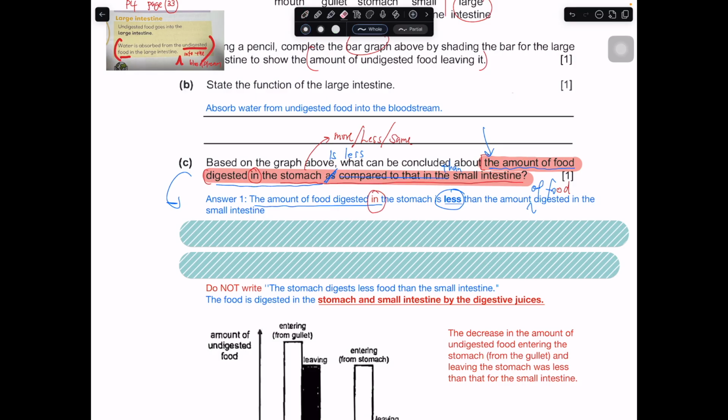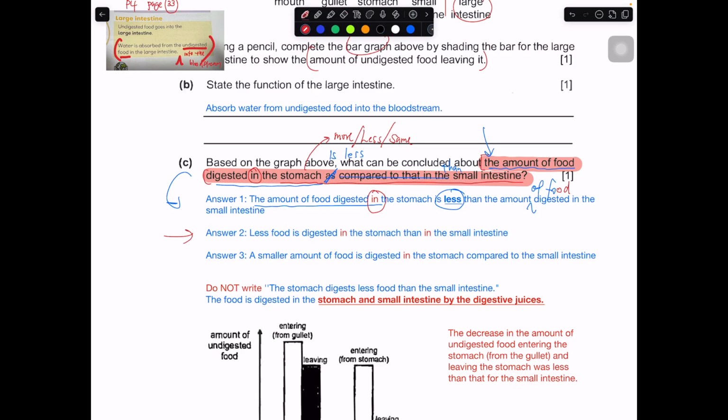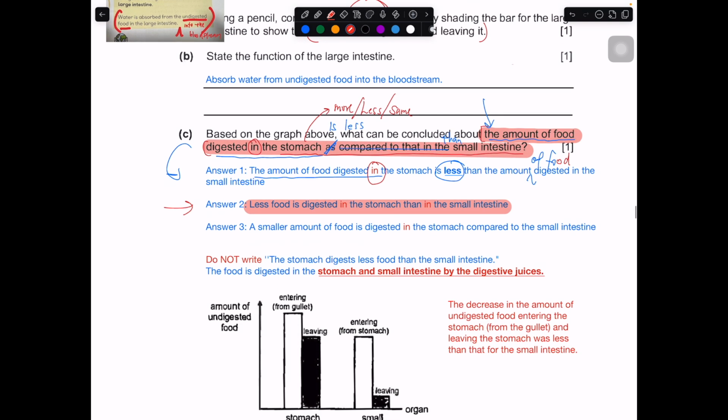There's another way. There are a few ways you can write it. For answer number 2, you can say less food is digested in the stomach than in the small intestine. Good enough. Or a small amount of food is digested in the stomach as compared to the small intestine. All these are fine. But in this case, the schools recommend that you do not write this: the stomach